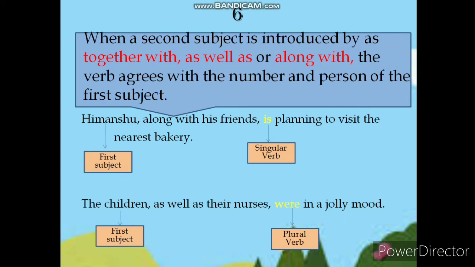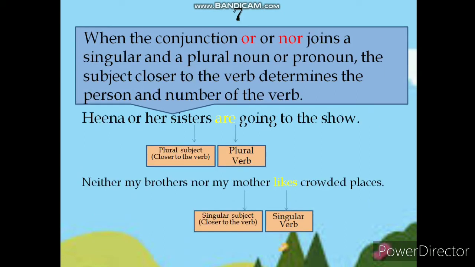While in another example, the children as well as their nurses were in a jolly mood. In this sentence, the first subject is children, which is a plural subject, so the plural verb were is used.